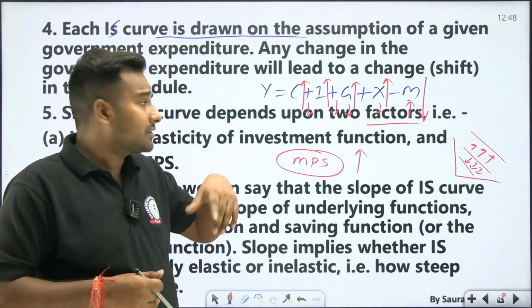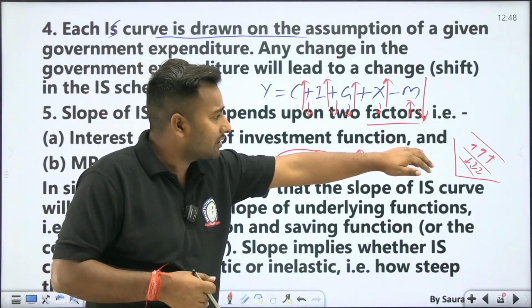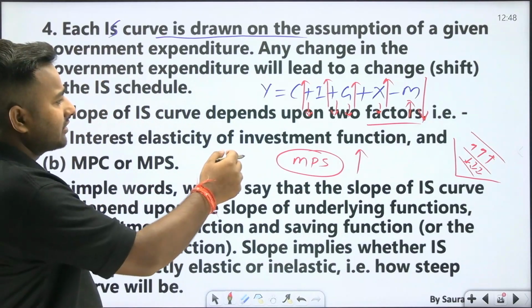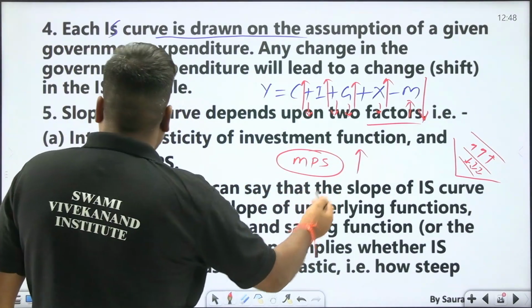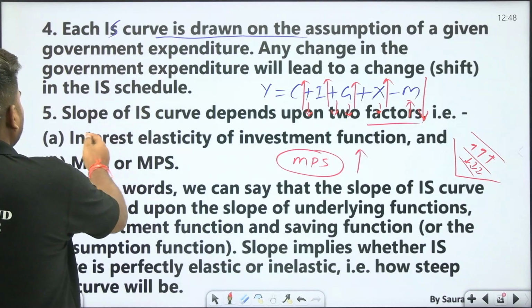Less consumption means the IS curve will shift leftward. Okay, so another point will be here.